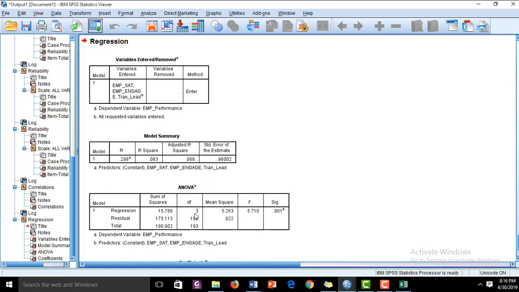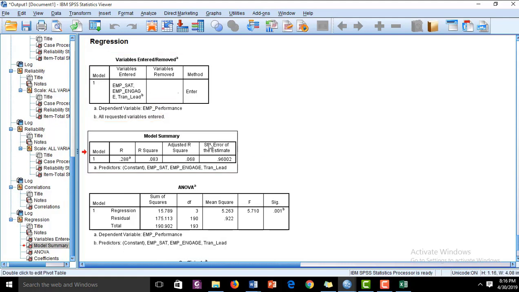Here we have 4 tables. The first table shows which variables have been entered or removed from the analysis. All 3 independent variables have been entered in our analysis, which means there is no issue with any variable. All the variables have been included in our model. Secondly, we have the model summary.